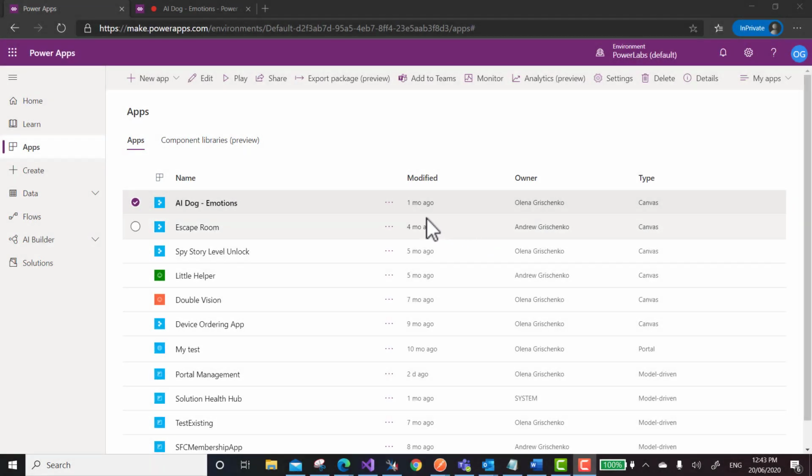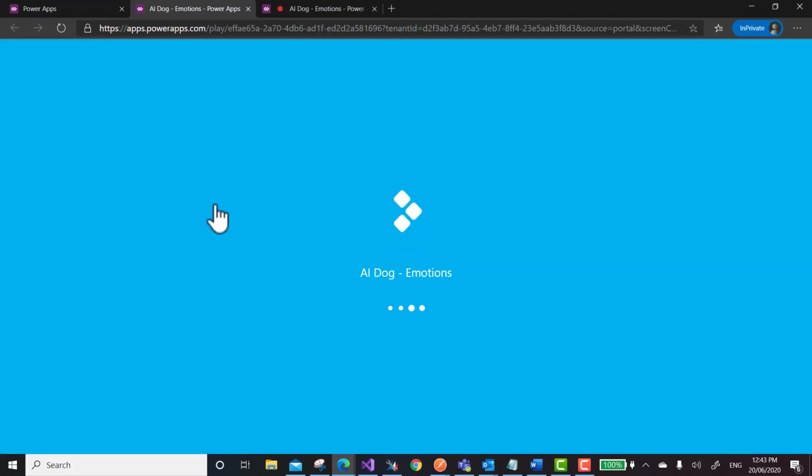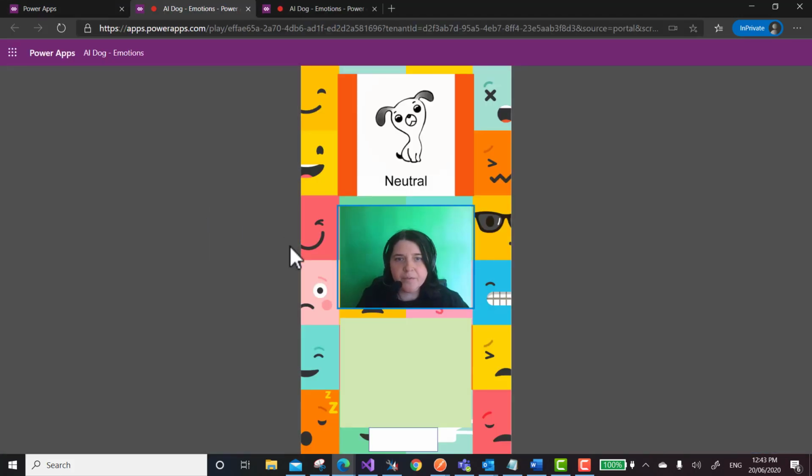Let's just have a look at the application and how it works. We're going to go to PowerLabs and open our AI Dog Emotions app. This is how it looks, very pretty and with all those funny faces in it.